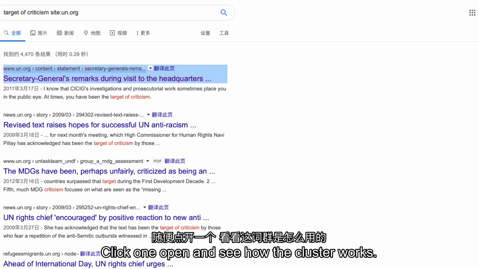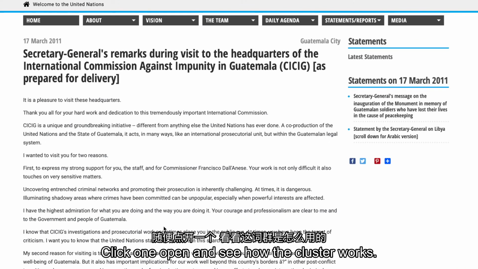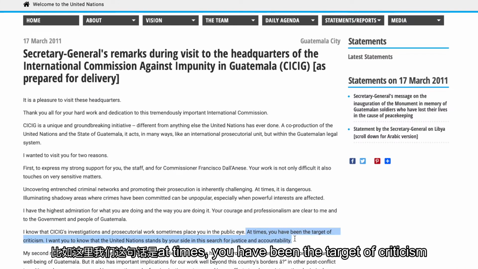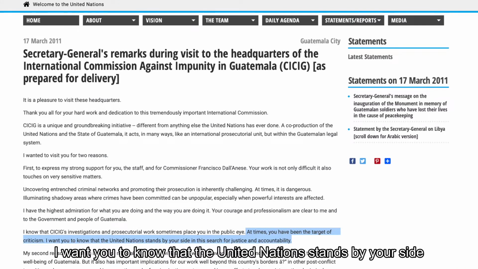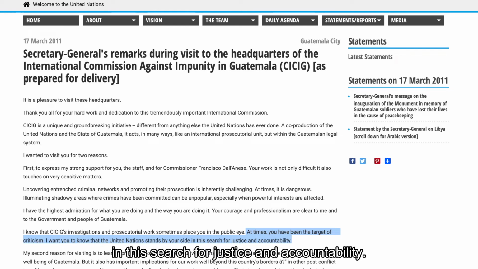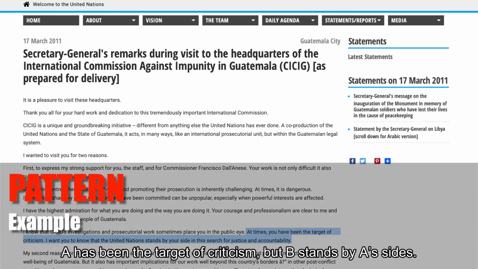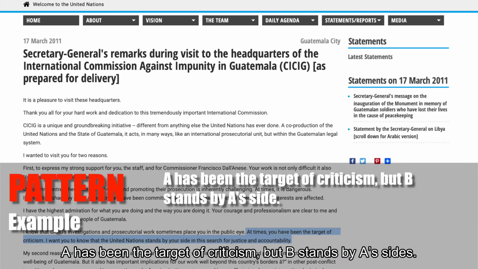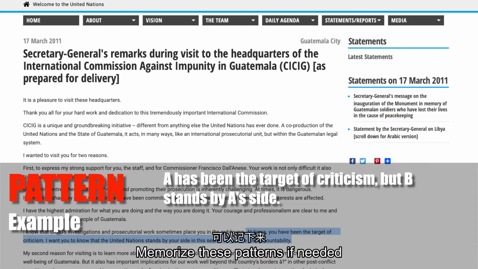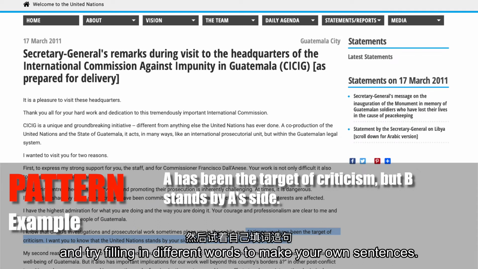Now, we could see many contexts containing target of criticism. Click one open and see how the cluster works. Here we have, "At times, you have been the target of criticism. I want you to know that the United Nations stands by your side in this search for justice and accountability." Then, we have a pattern: A has been the target of criticism, but B stands by A's side. Memorize these patterns if needed, and try filling in different words to make your own sentences.